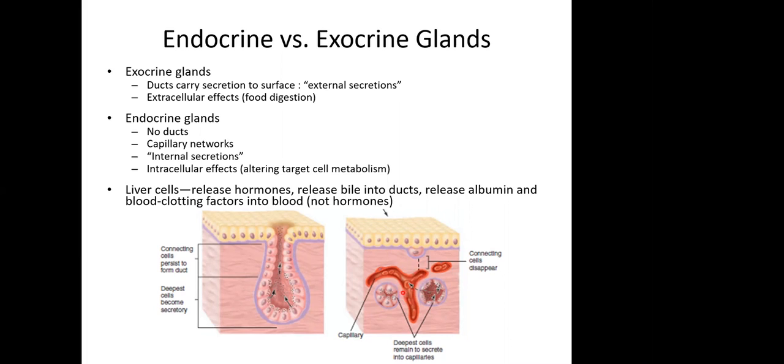They have a vast capillary network. The secretions are quote unquote internal. Typically, these hormones will act at a distance. There are exceptions, and when we get to those exceptions, we'll point out some organs which can secrete and affect the organs in close proximity, but most of the hormones that are secreted by these endocrine organs will affect tissues that are distant from the organ itself.